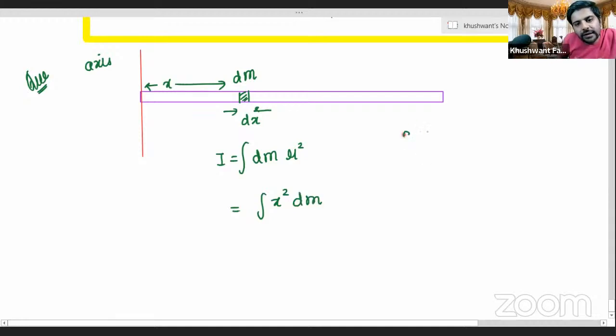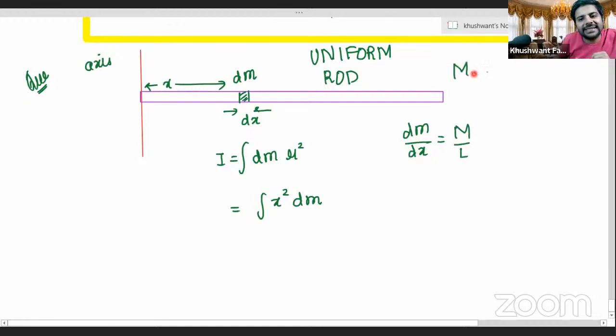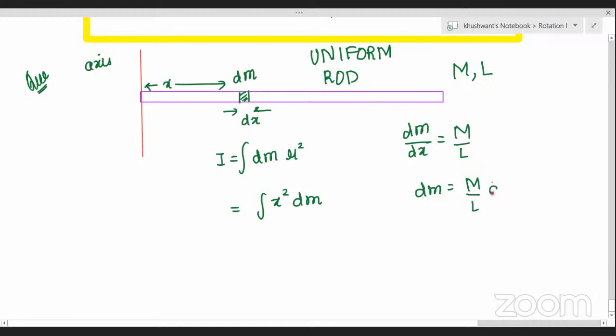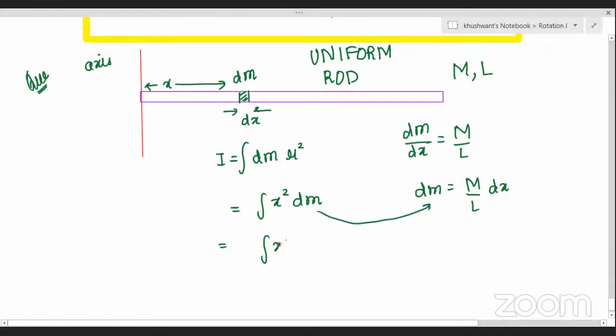And what was the thing for a uniform body? Suppose you are taking a uniform rod. For a uniform rod, is mass per unit length constant or variable? Constant. Let us take this as m by l. Suppose mass is m and length of the rod is l. So dm by dx will be m by l, correct? By that we can write dm is equal to m by l into dx. Can we substitute that over here? In place of dm we'll write m by l into dx.